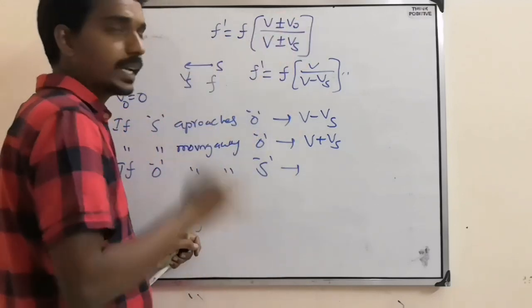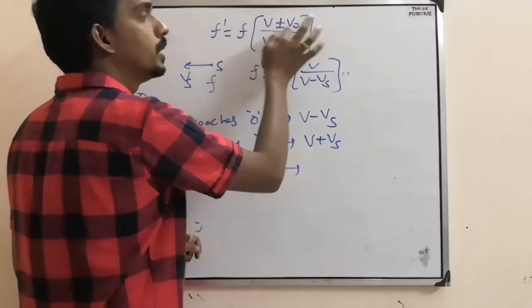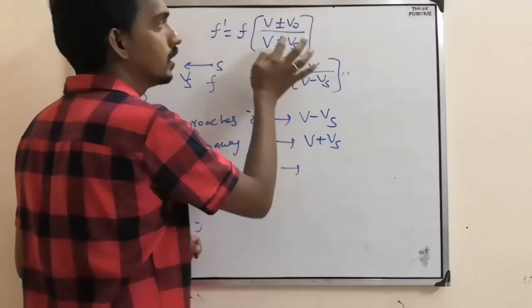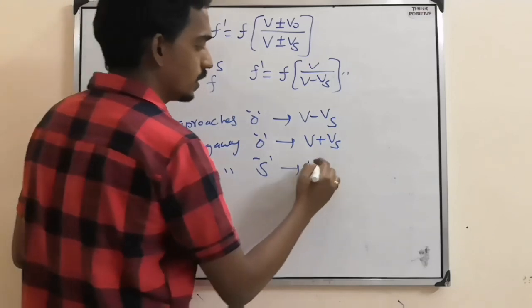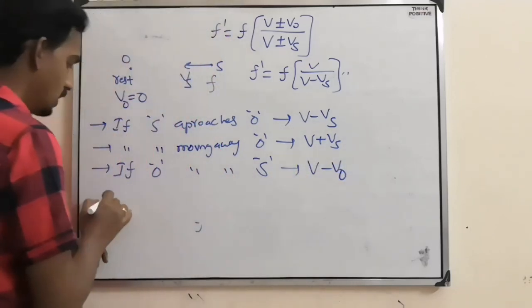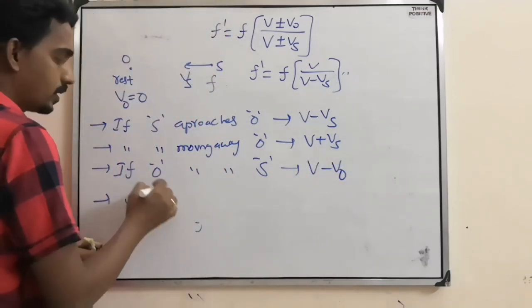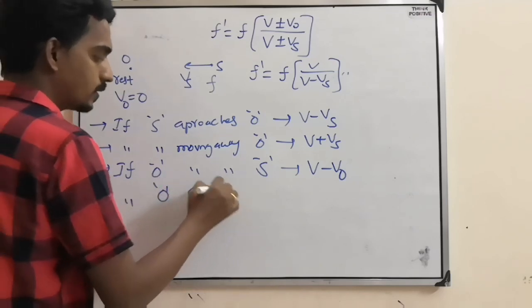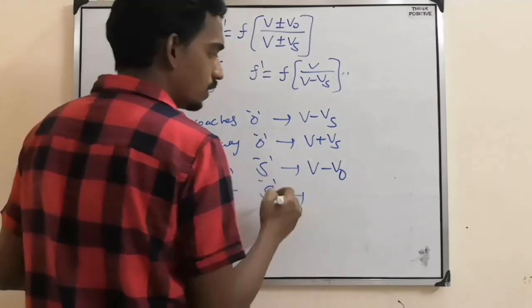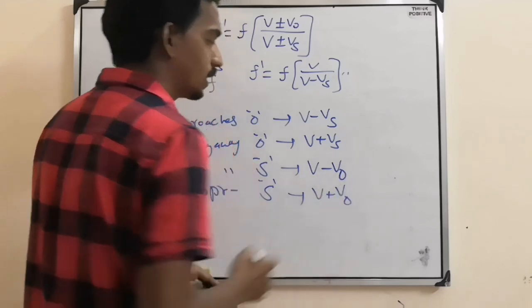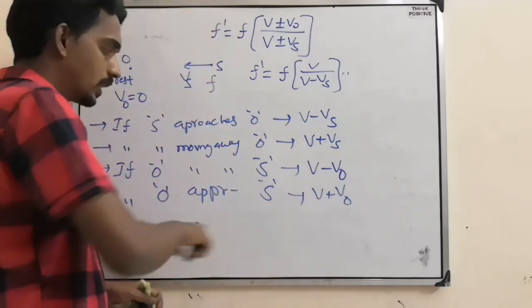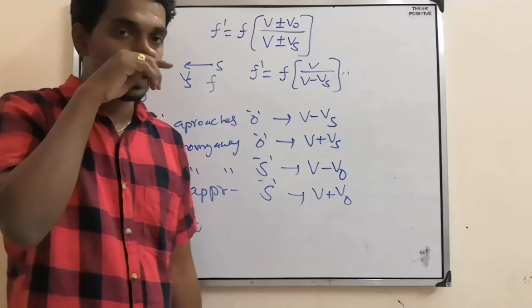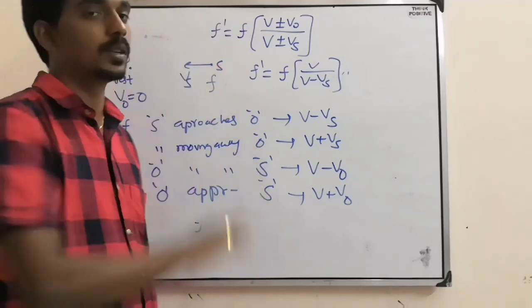So for this value to decrease, the numerator should be less. So what should come? Minus. V minus V naught. Similar way, if the observer approaches the source, then what should come? V plus V naught. So if you remember these four cases, then you can solve any question related to the Doppler effect.